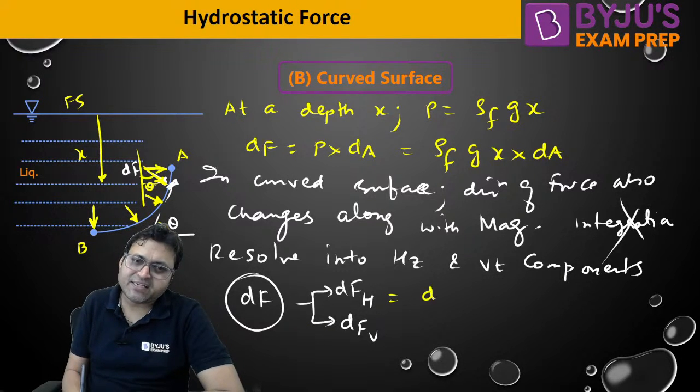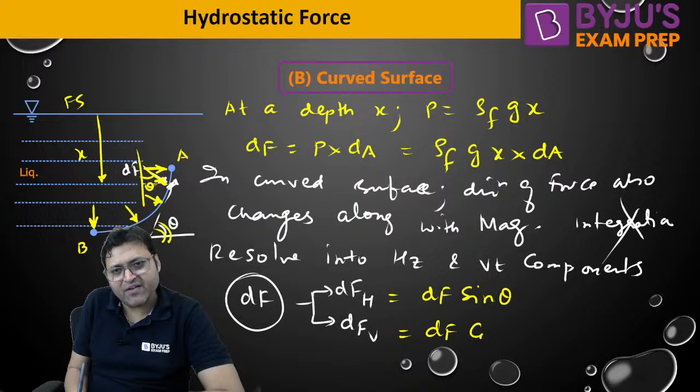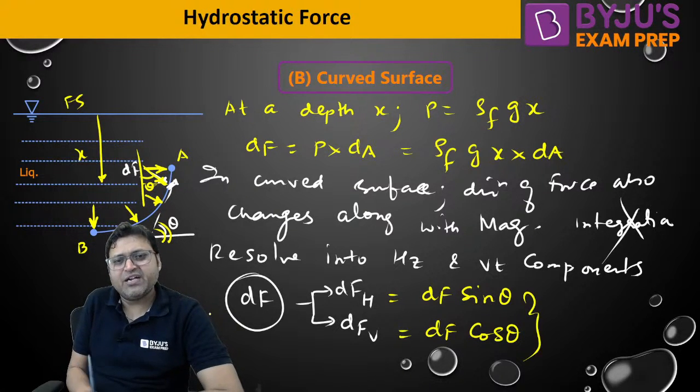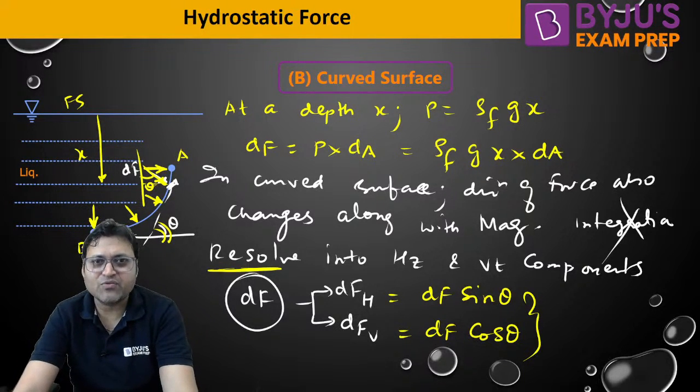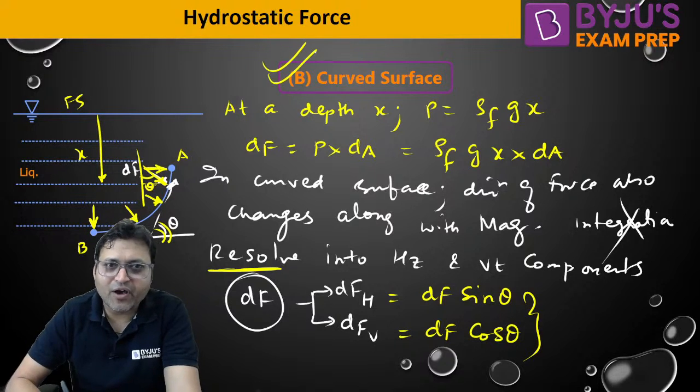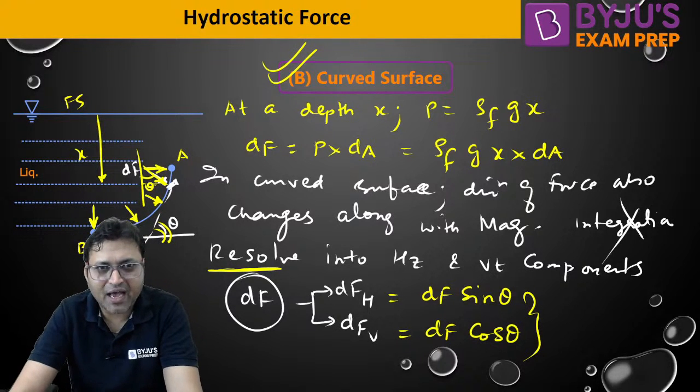So dFh is dF sin theta and dFv is equal to dF cos theta. So we need to resolve into horizontal and vertical components. That is how the analysis will be done for a curved surface. I hope this is clear. Is this clear to everyone?